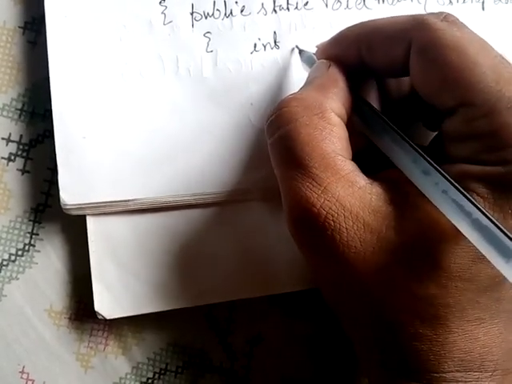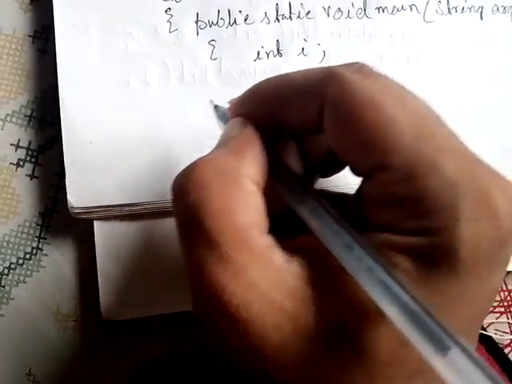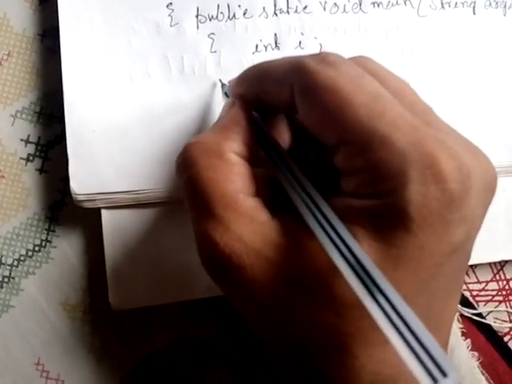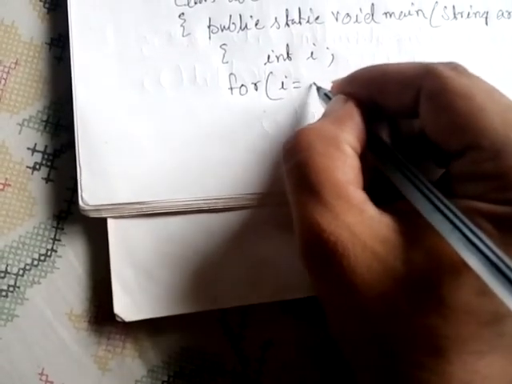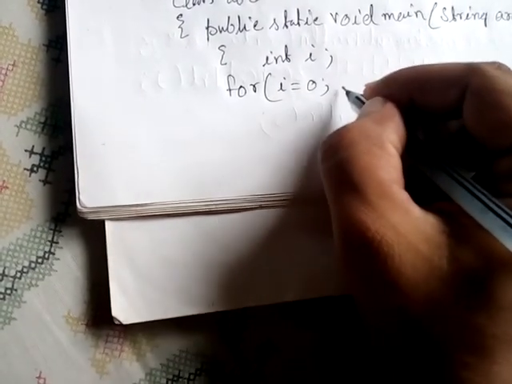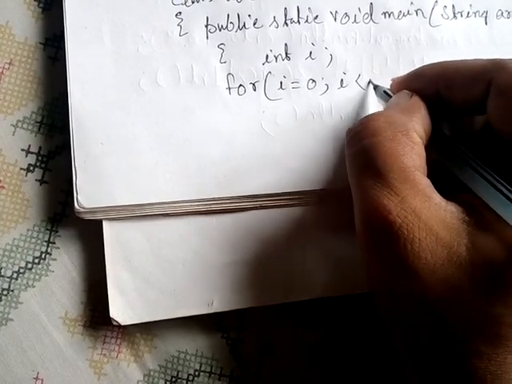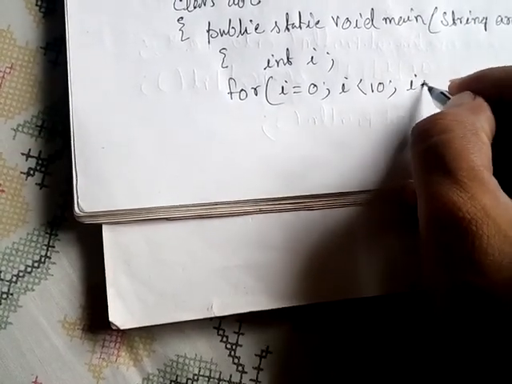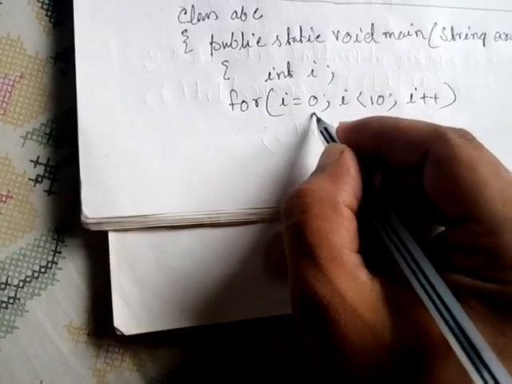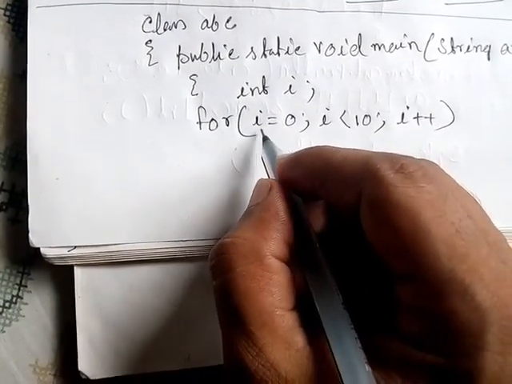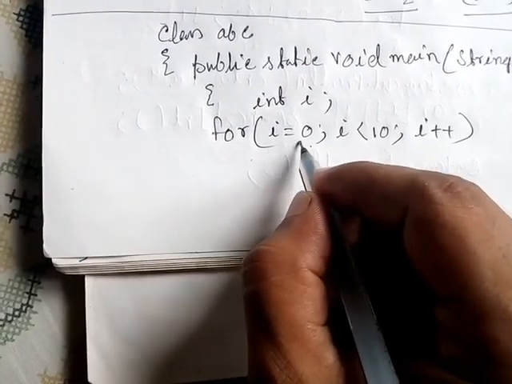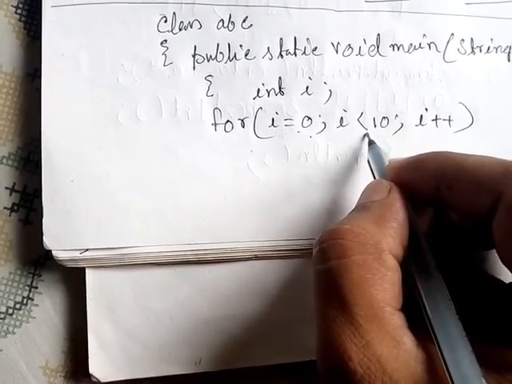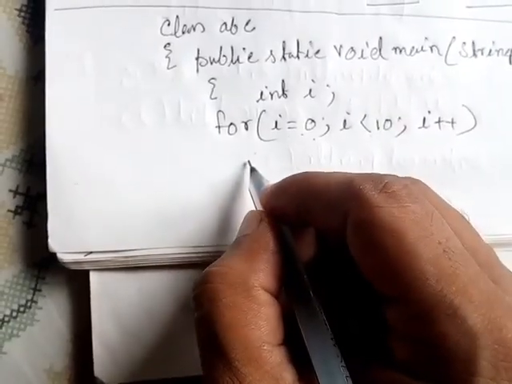Then suppose I am writing int I. Okay, then suppose from here onwards I am using a loop: for I equal to 0, I less than 10, I plus plus. I equal to 0, so what is the value of I? 0. I less than 10, yes, condition satisfied. Then control will enter the body of the loop. Now in the body of the loop, what should I write?